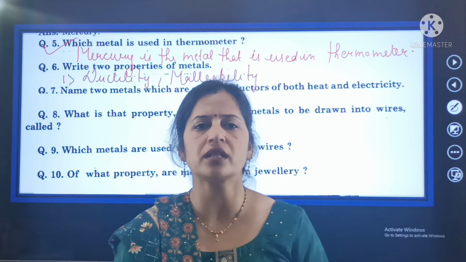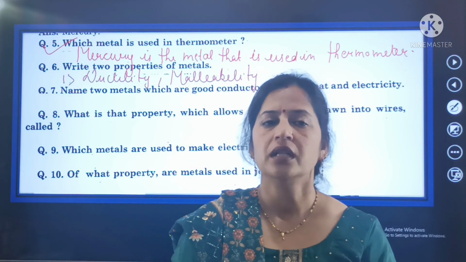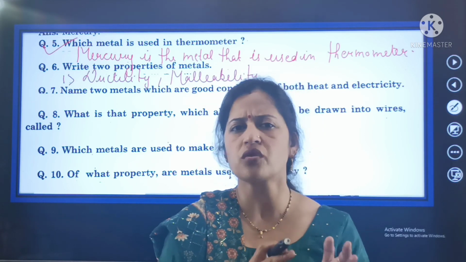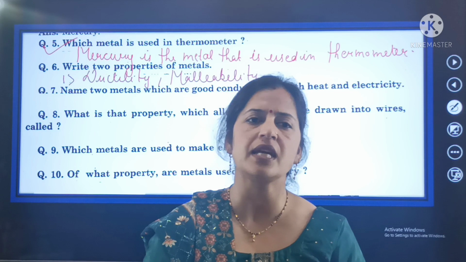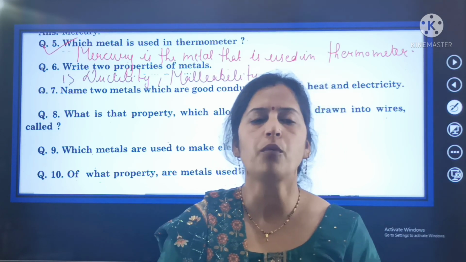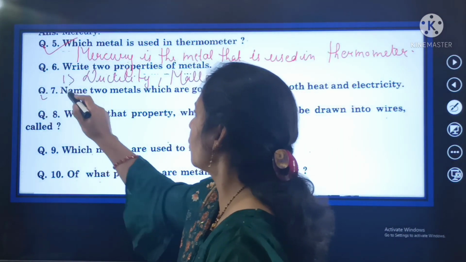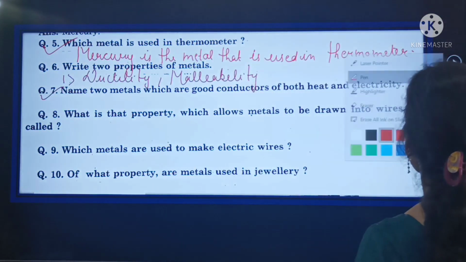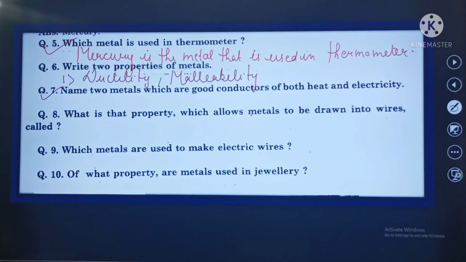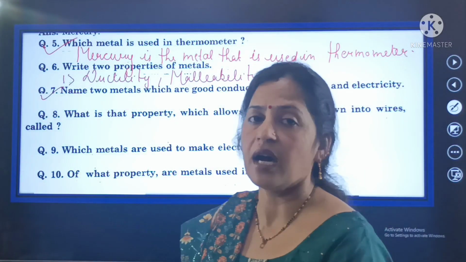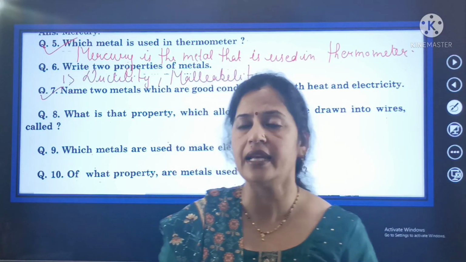और भी properties हो सकती हैं. Metals are soft, they can be drawn into wires, they have shiny appearance, but rest of them, इनको छोड़कर malleability and ductility are the important properties of the metals and the non-metals. Now shift to the question number 7, and your question number 7 is name two metals which are good conductor of heat and electricity. दो ऐसे metals के नाम बताओ that are good conductor of heat and electricity.